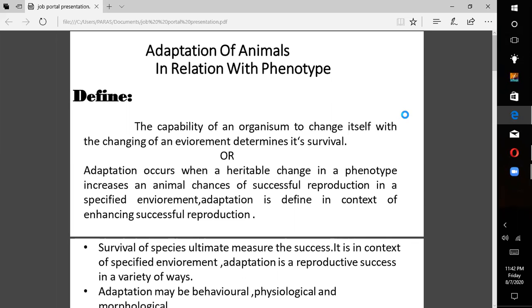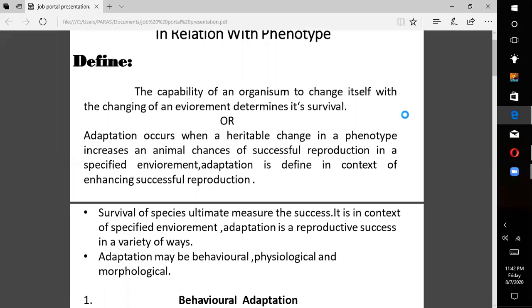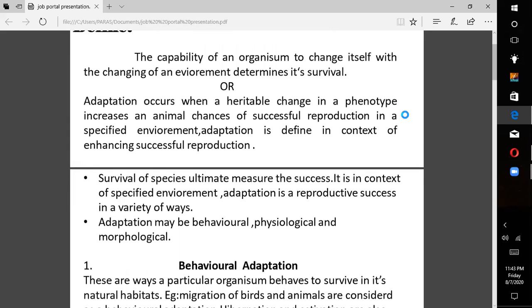First of all, we have to know the proper definition of adaptation. The capability of an organism to change itself with the changing of an environment determines its survival. Another definition of adaptation is: adaptation occurs when a heritable change in a phenotype increases an animal's chances of successful reproduction in a specified environment. Adaptation is defined in the context of enhancing successful reproduction.